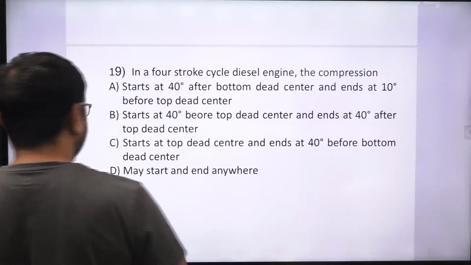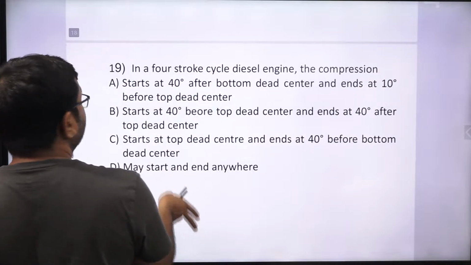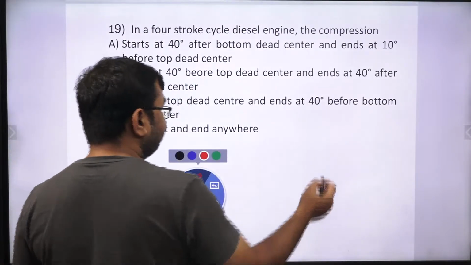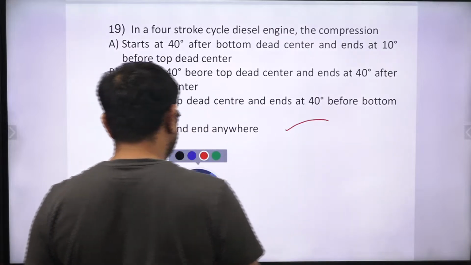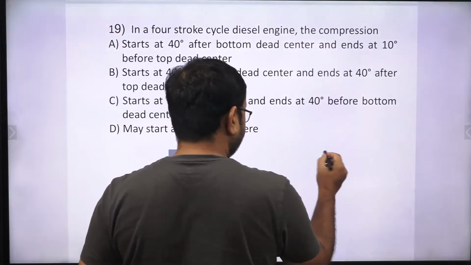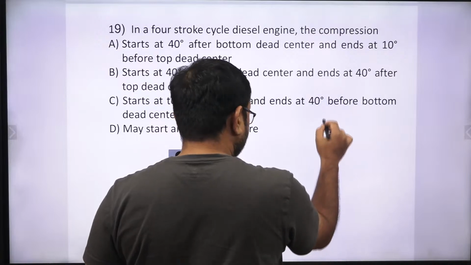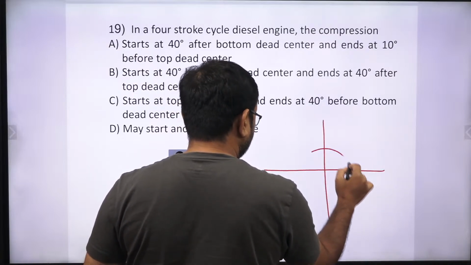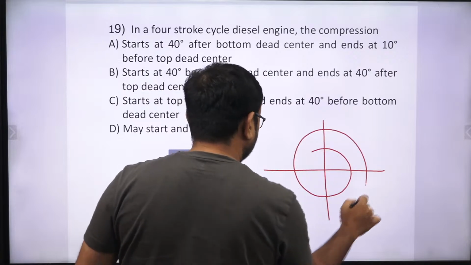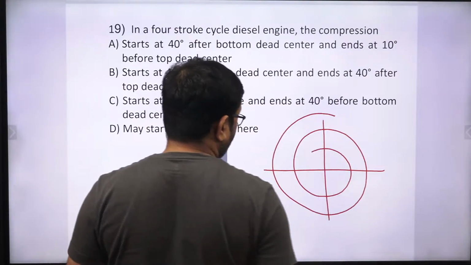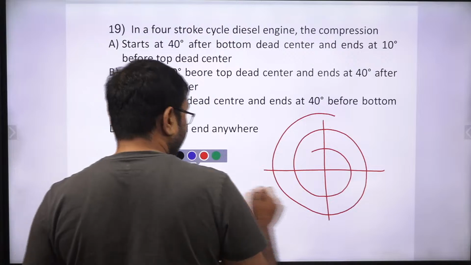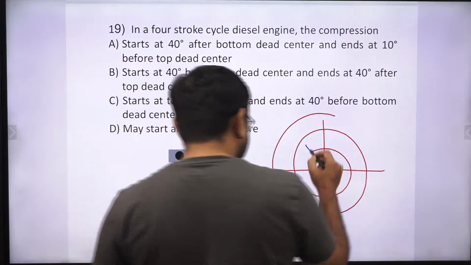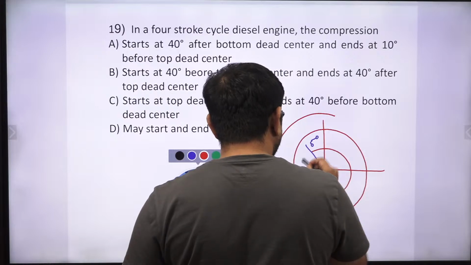So you can see here, suppose if I draw its valve timing diagram, then it looks like this. Correct? So just before this is the 5 degree angle.